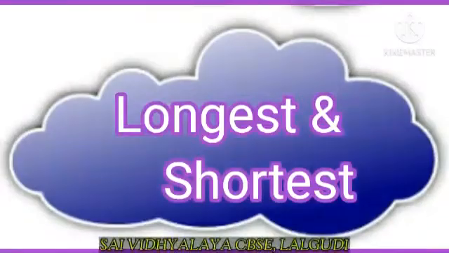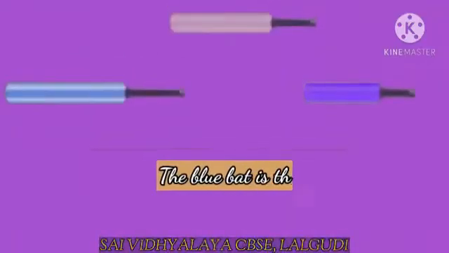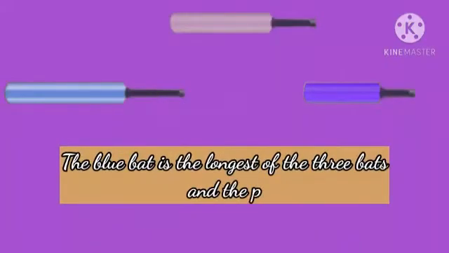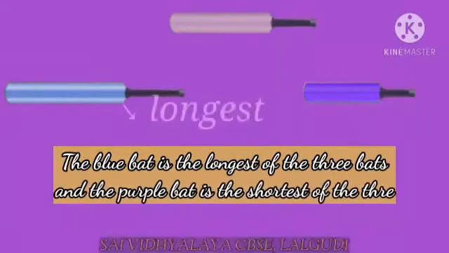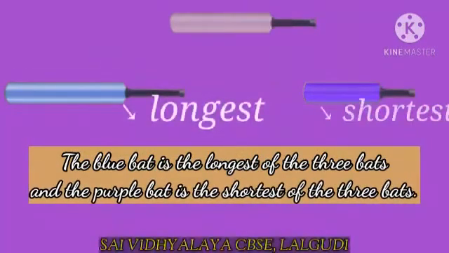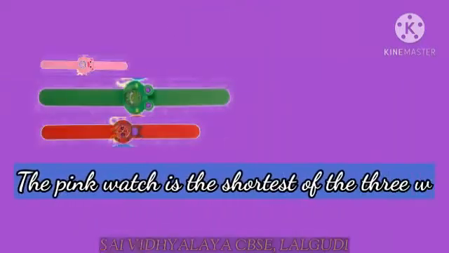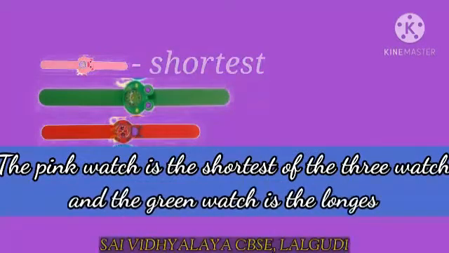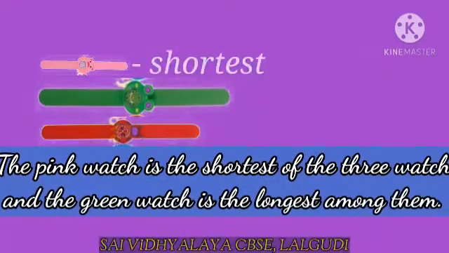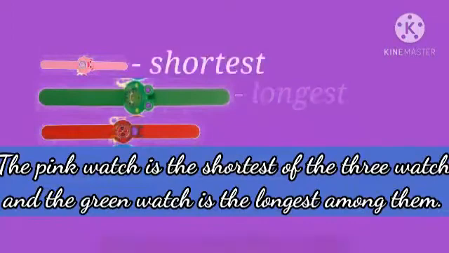Longest and shortest. Here the blue bat is the longest of the three bats, and the purple bat is the shortest of the three bats. Similarly, the pink watch is the shortest of the three watches, and the green watch is the longest among them.